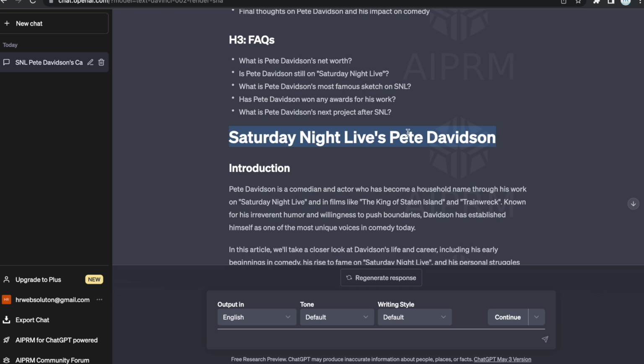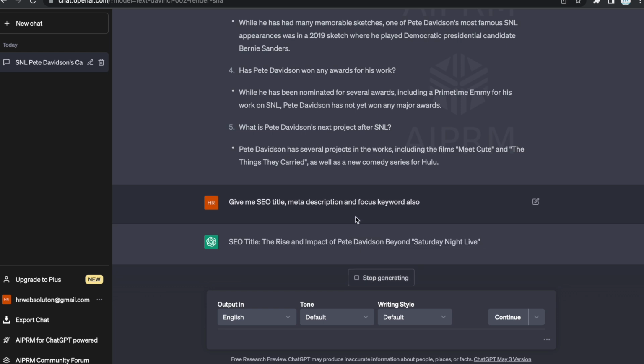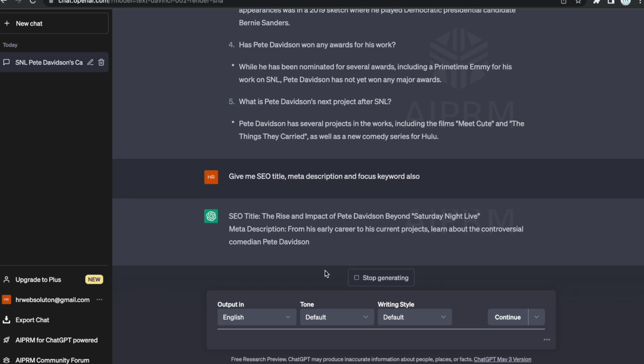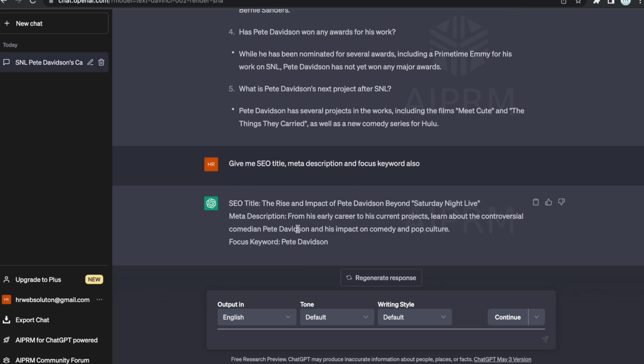Also, we ask ChatGPT to give a focus keyword, SEO title, and meta description. So we can write this command right after this article: give me SEO title, meta description, and focus keyword. That's it. So it gives us all these three things.